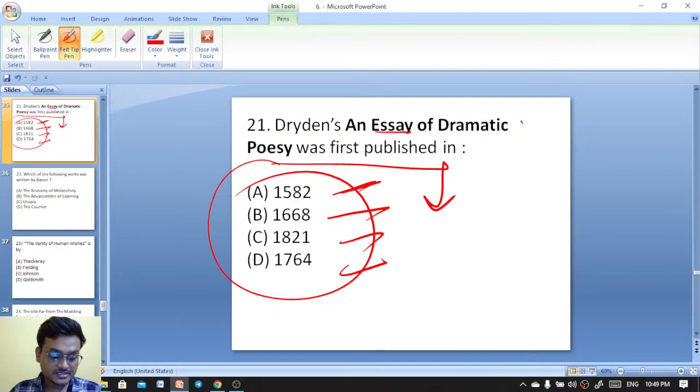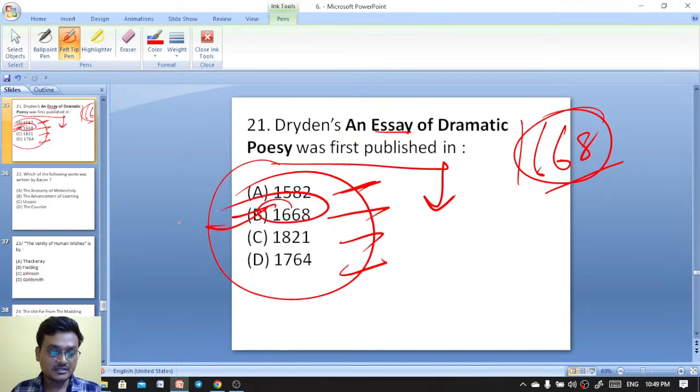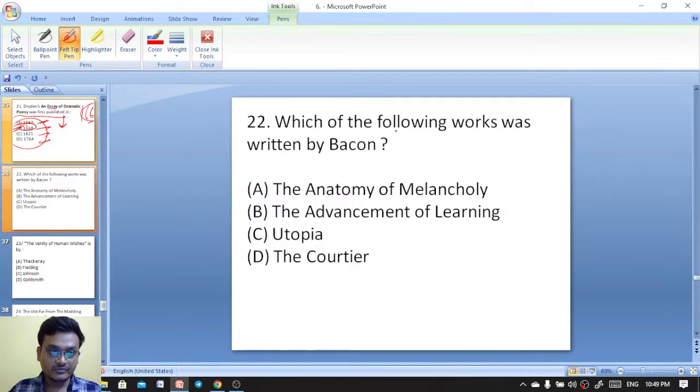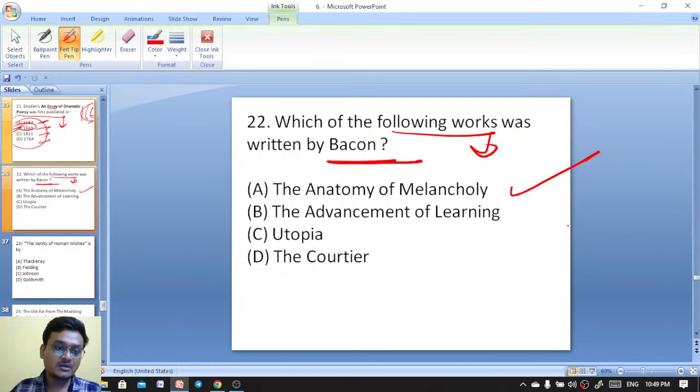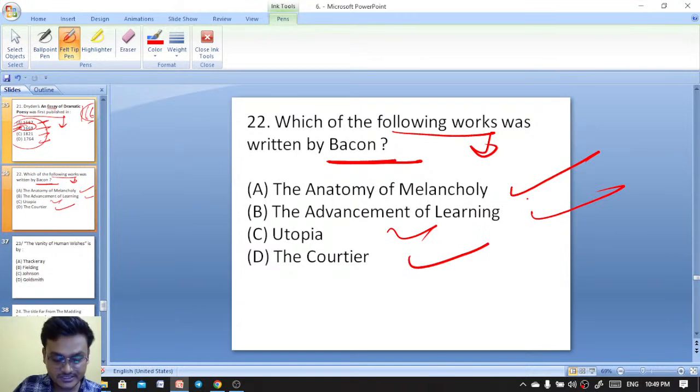Dryden's Essay of Dramatic Poesy was first published in 1668. Exactly. 1668 is the right answer. Next question. Which of the following works was written by Francis Bacon? Anatomy of Melancholy, Advancement of Learning, Utopia, The Courtier. The Anatomy of Melancholy, 1667, Paradise Lost. Exactly. This is how we can remember.